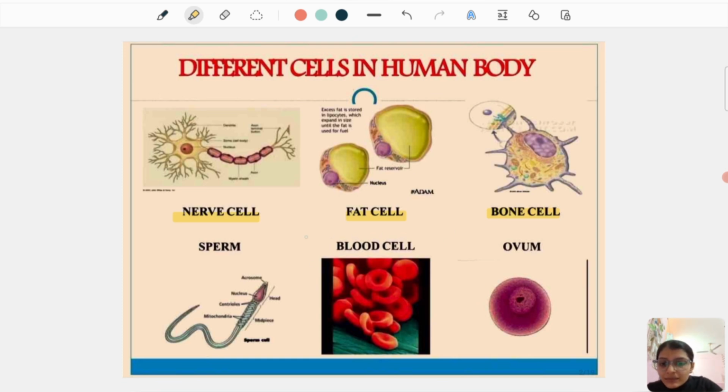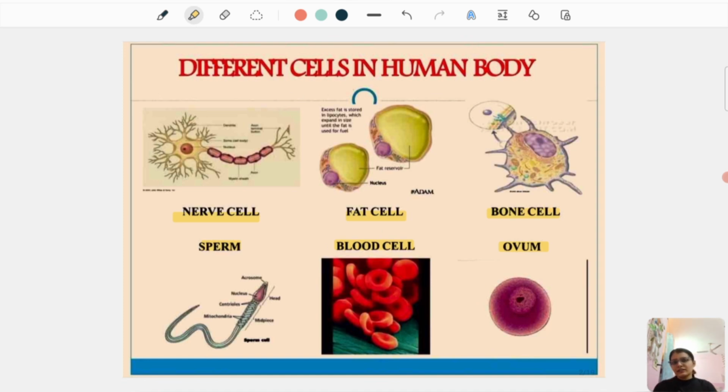Then we have sperm, the male reproductive cell, and the ovum, the female reproductive cell. And also in our blood, we have various cells. You must have heard of RBC, WBC. You will study about that in higher classes, but these are your blood cells.